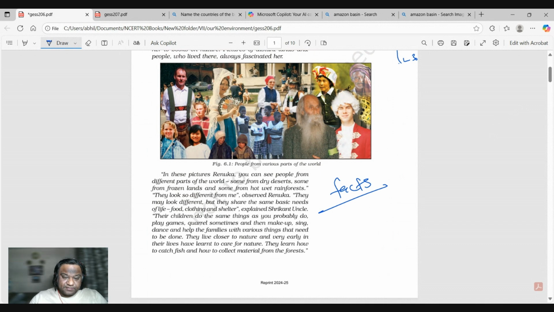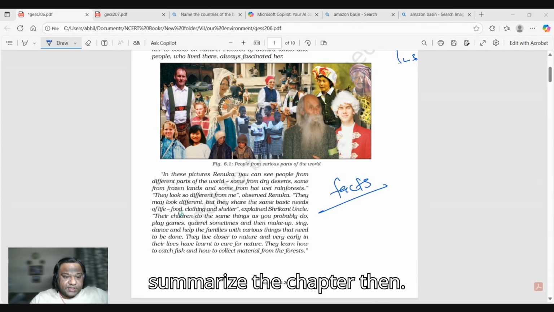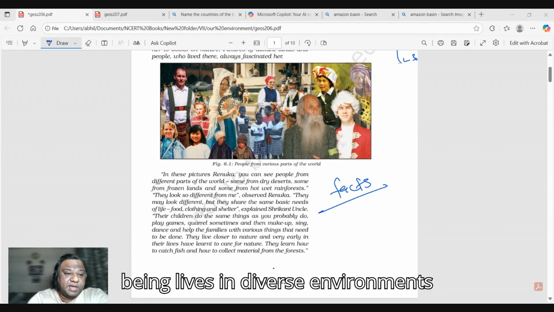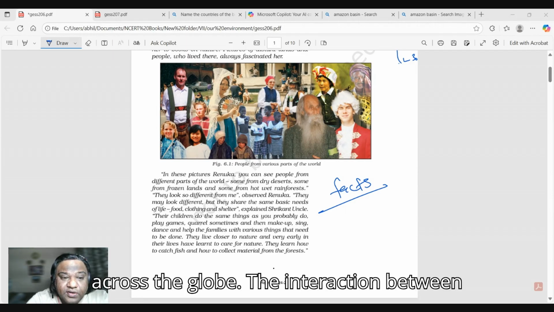So, summarizing the chapter: human beings live in diverse environments across the globe.